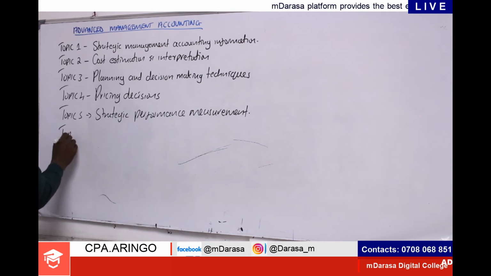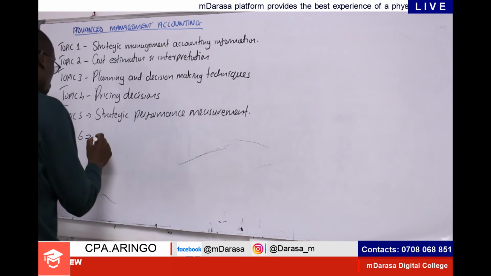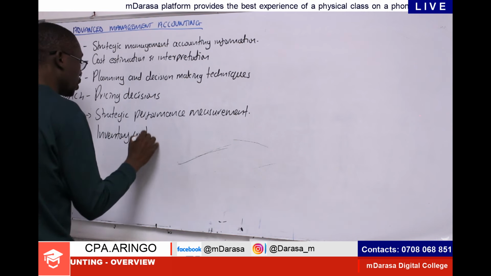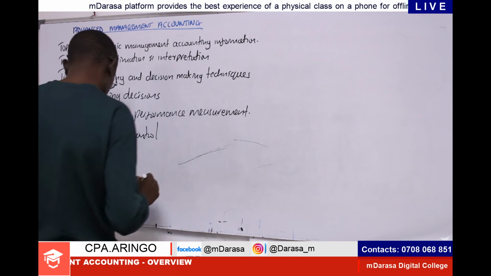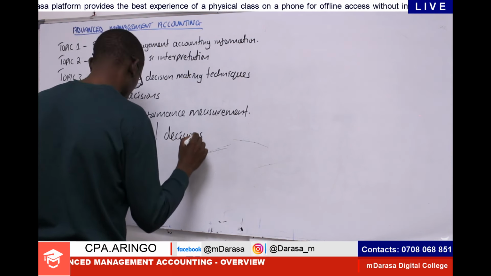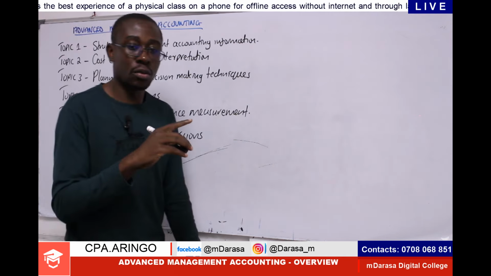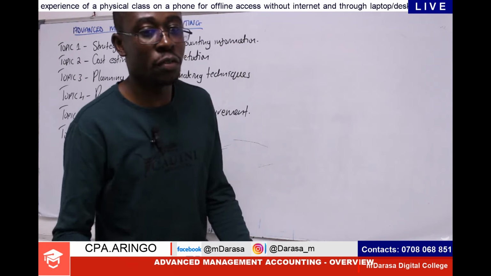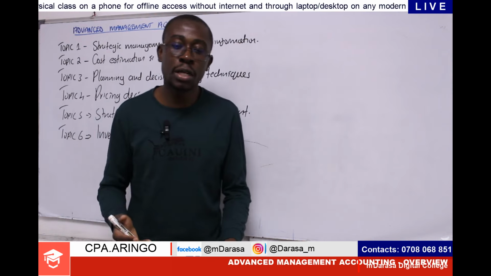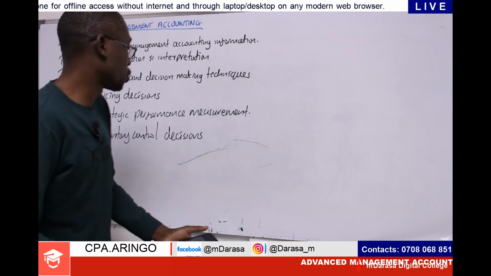So that should take us to topic number 6. And topic number 6, I know all of you are very familiar with this, because we'll be talking about what? Inventory control. Talk about inventory control decisions. Remember, we did this at our basic level for the concepts of inventory, right? Management of inventory. So at this point, we'll be looking more of controlling, right? That's why you're having inventory control decisions.